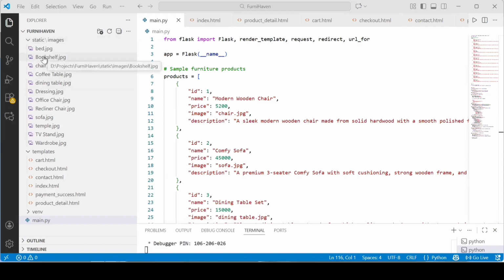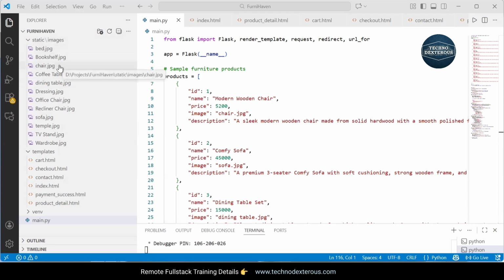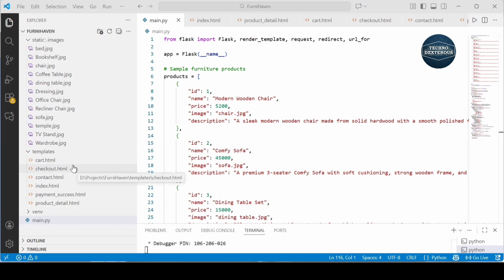This is all my pages. Here in static, I have the images of my project like bed, bookshelf, coffee table, sofa, and all other images. They are in static. And cart.html, checkout.html, main.py, index.html, and other pages are given here. I will explain one by one.